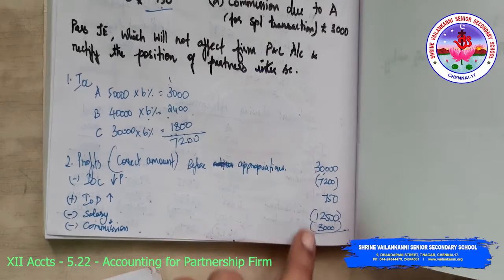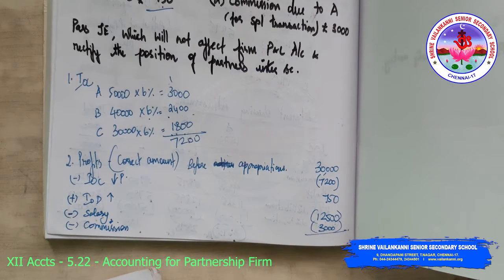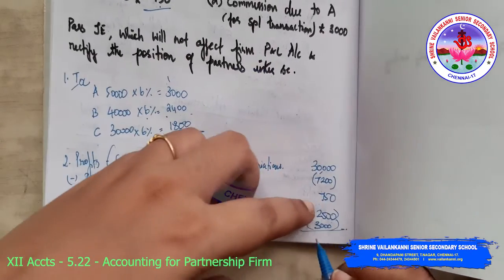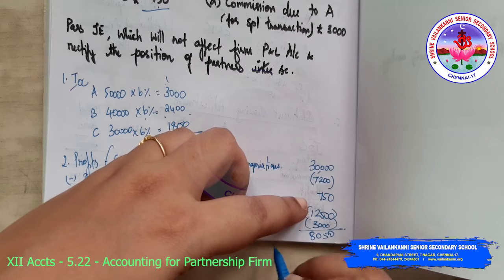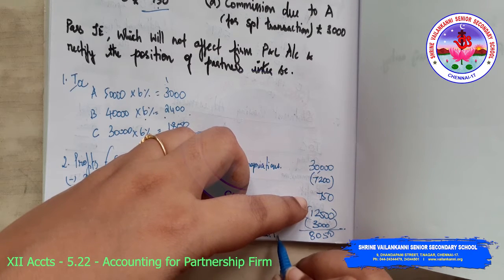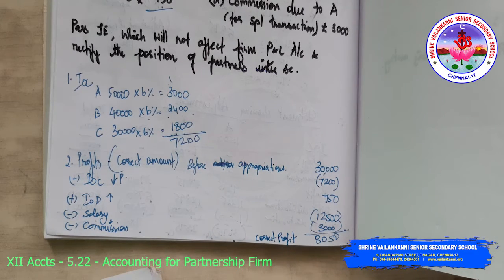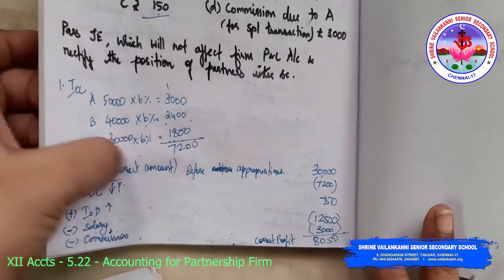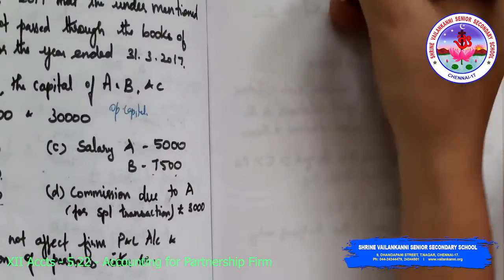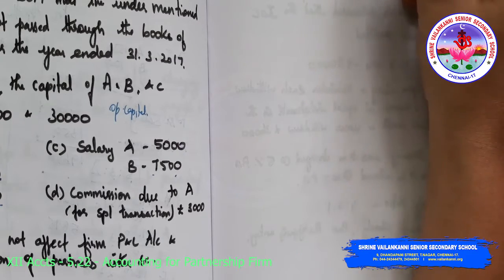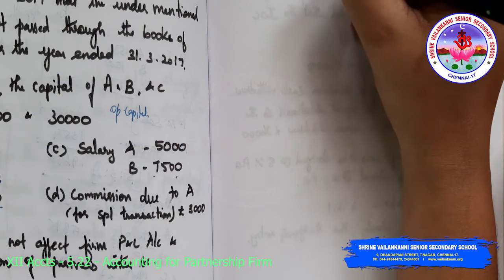So what is the profit after these appropriations? 30,000 minus 7,200 plus 750 minus 15,500, which comes to 8,050. So this is the correct profit. This is to be divided in the ratio 3:1:1. So the correct profit is 8,050 after appropriation.